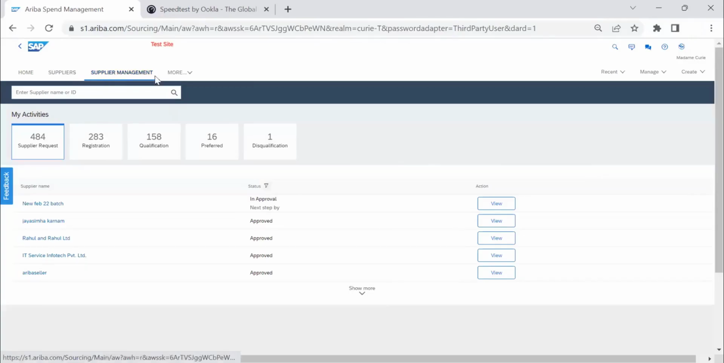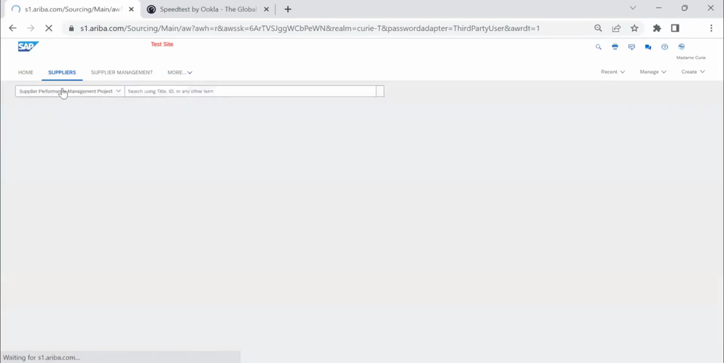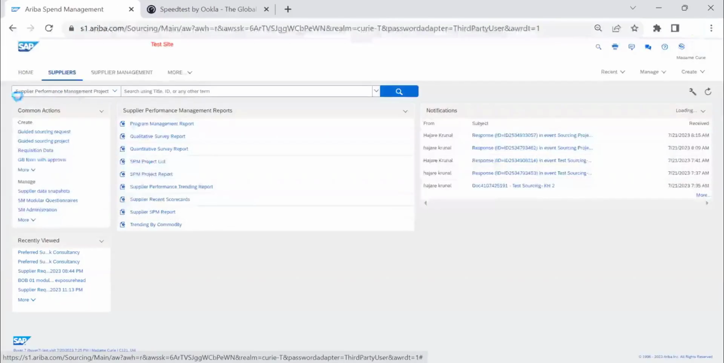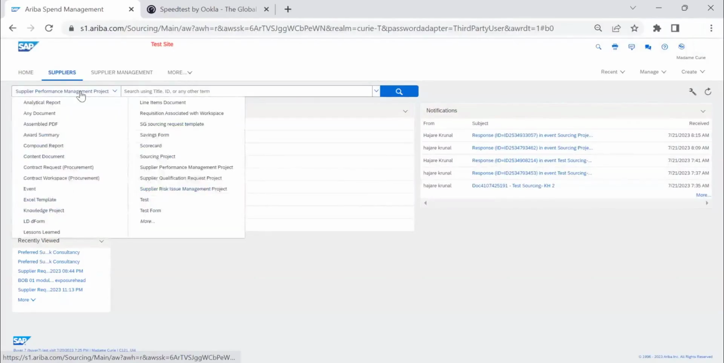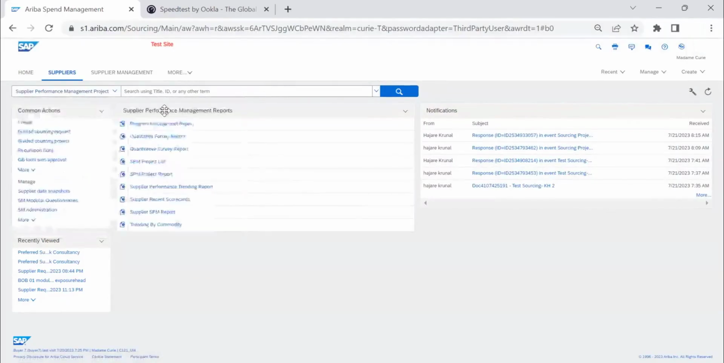Apart from that, whatever is related to supplier content you want to see, this is the tab, like how you're seeing contract separately and sourcing separately. This is the supplier. When I select this, I will be seeing supplier performance and project related information. You can see what reports are available and notifications related to suppliers here.